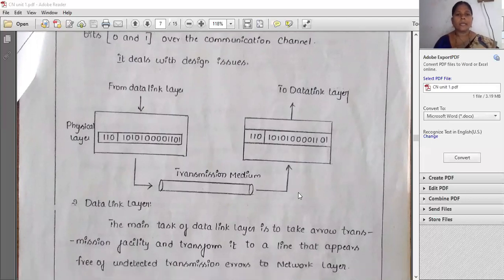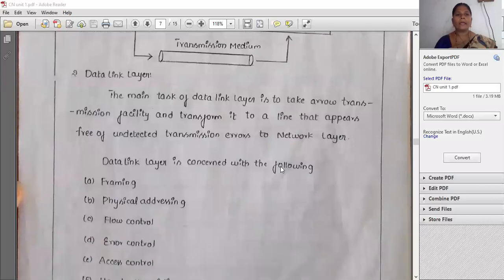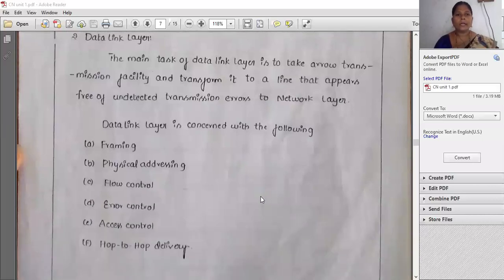After that, the second layer is the data link layer. In the data link layer, the main task is to transmit the data to the network layer, which is the third layer. It will send directly.